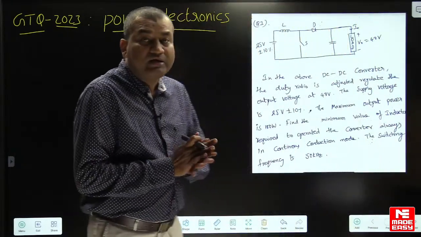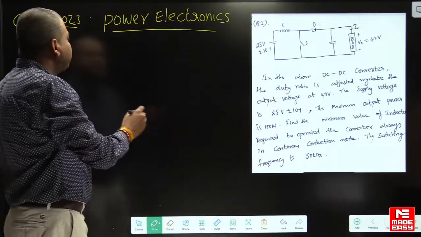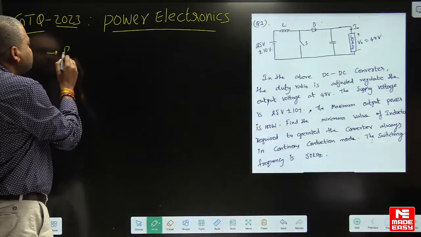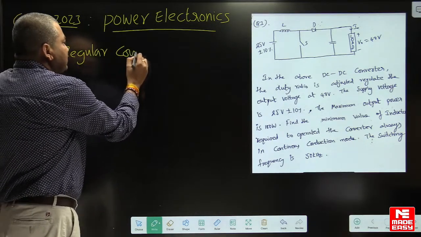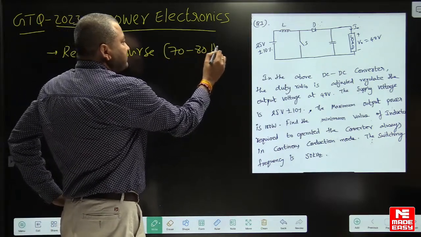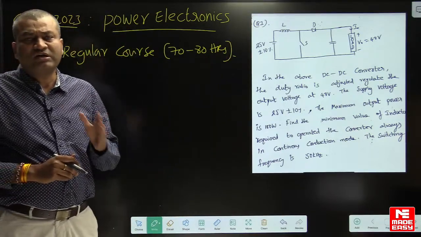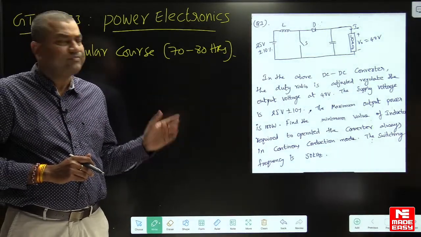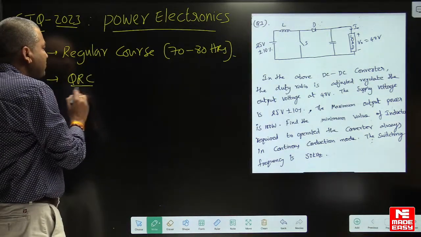Okay, so now the main thing is how to revise the subject. First I will explain how to revise the subject. I think we have already done the regular course in GATE ESE, about 70 to 80 hours. Once you have done the regular course, I think you have cleared the concepts and fundamentals very easily, right? And then the QRC program, I think you might have gone through it.